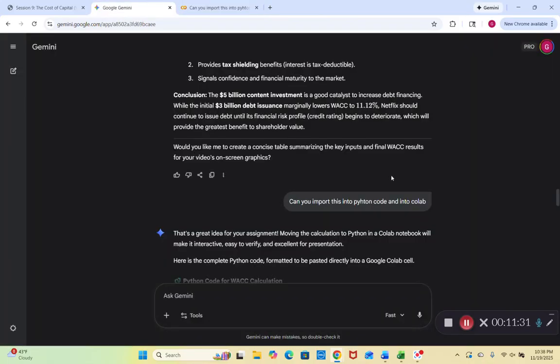And as we said, our conclusion here is that our $5 billion content investment is a good catalyst to increase debt financing. That's all I have for today.